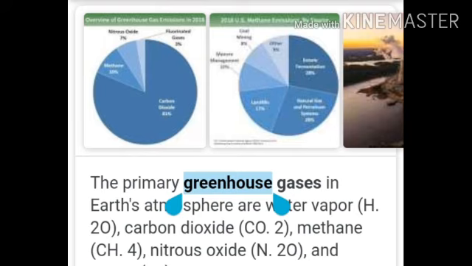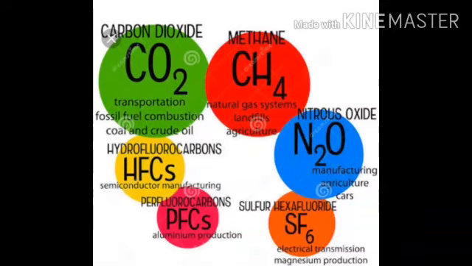Okay students, these greenhouse gases are responsible for trapping the heat energy and maintaining warmth on the earth's surface even during the night. This effect is known as the greenhouse effect, and the gases which trap this energy are known as greenhouse gases. For example, in cold areas they have made glass houses to trap the heat energy for growing plants. So this is all about